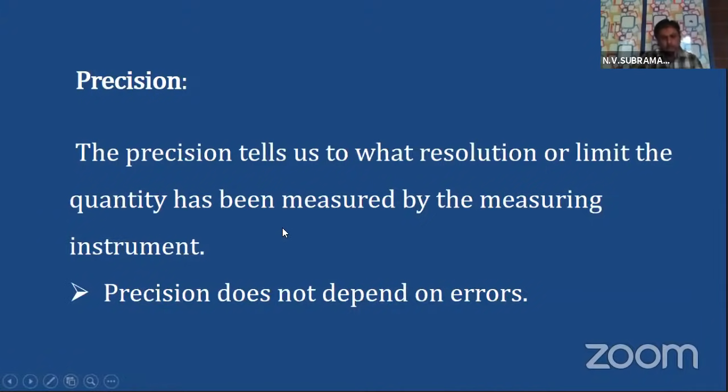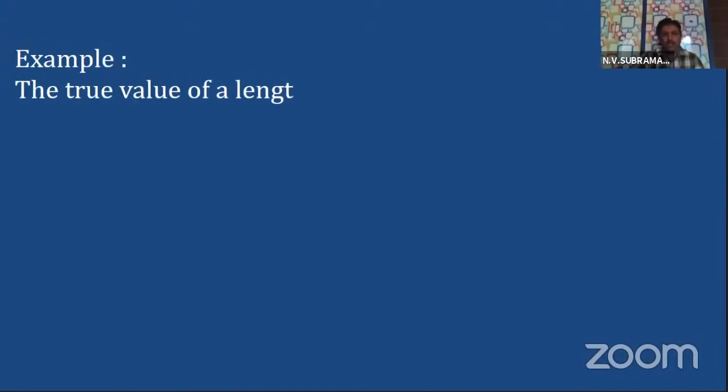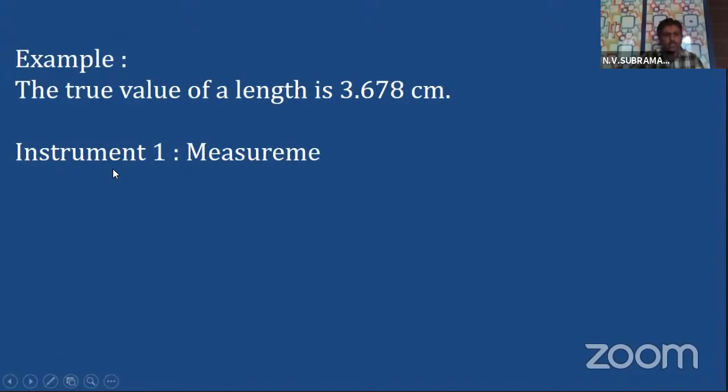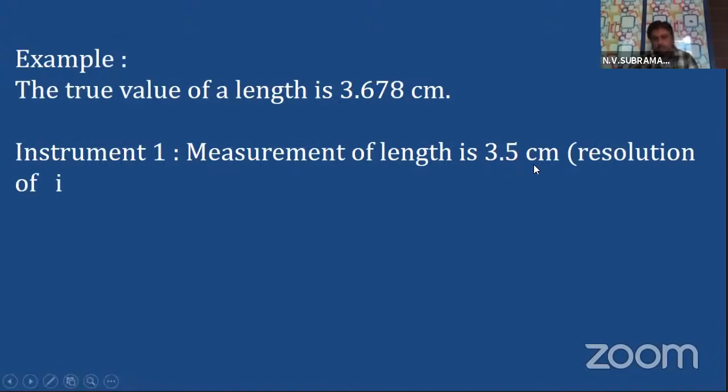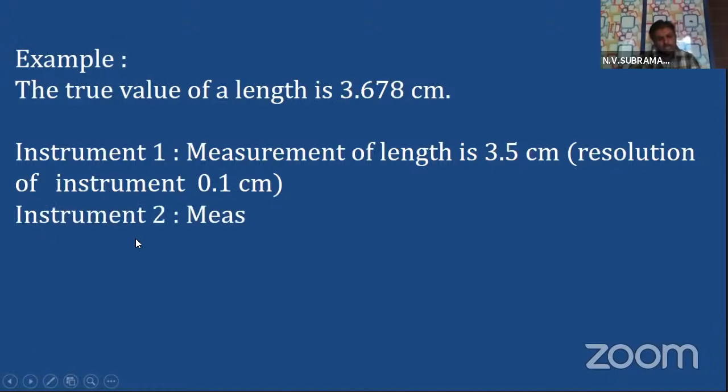To explain, I will give you a small example. Let us see. The true value of length is 3.678 centimeters. I am using one instrument. The measurement of length with this instrument is 3.5 centimeters. That means the resolution is 0.1 centimeters. Concentrate, children. I am using another instrument.